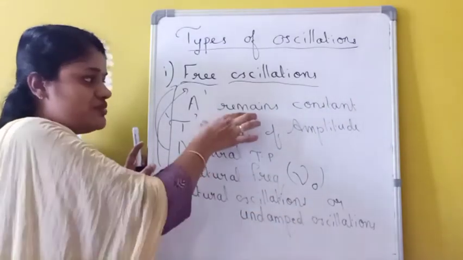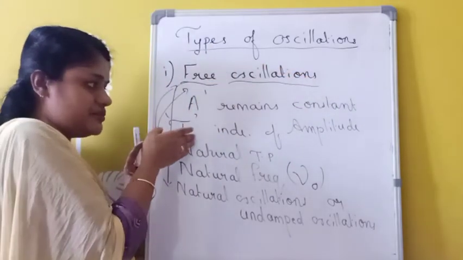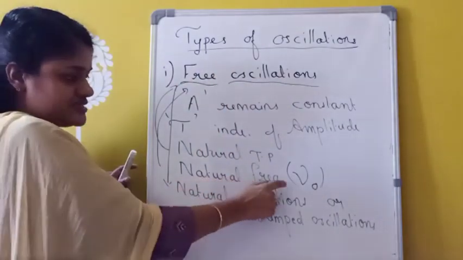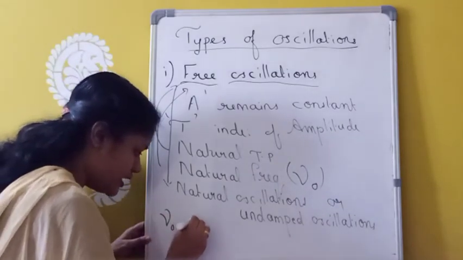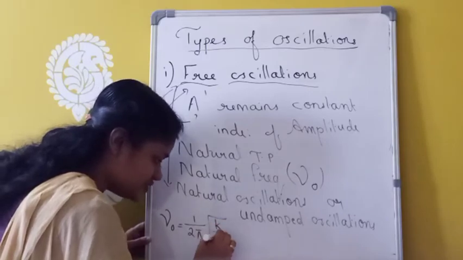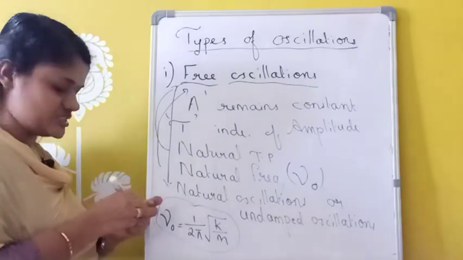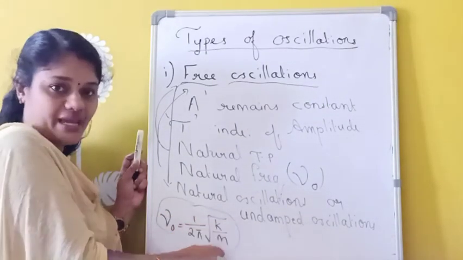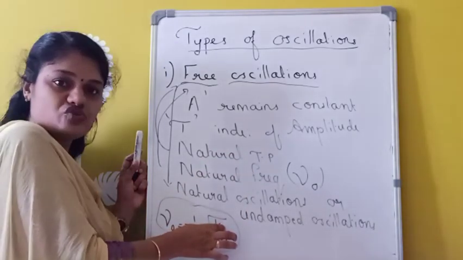Here the amplitude always remains constant; it will not change with time, and the time period is independent of amplitude. The natural frequency is given by the symbol nu zero, and nu zero equals 1 by 2 pi into root of k by m. This is the formula for the natural frequency of vibration, where m is the mass of the system and k is the force constant.